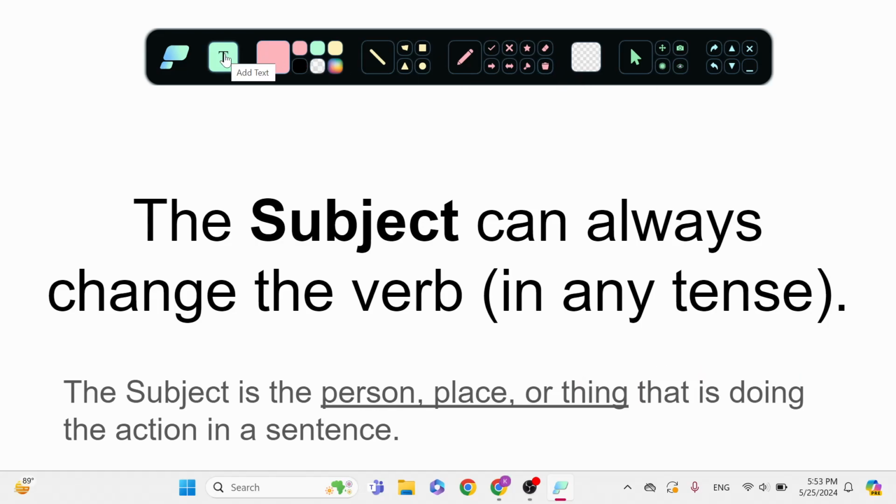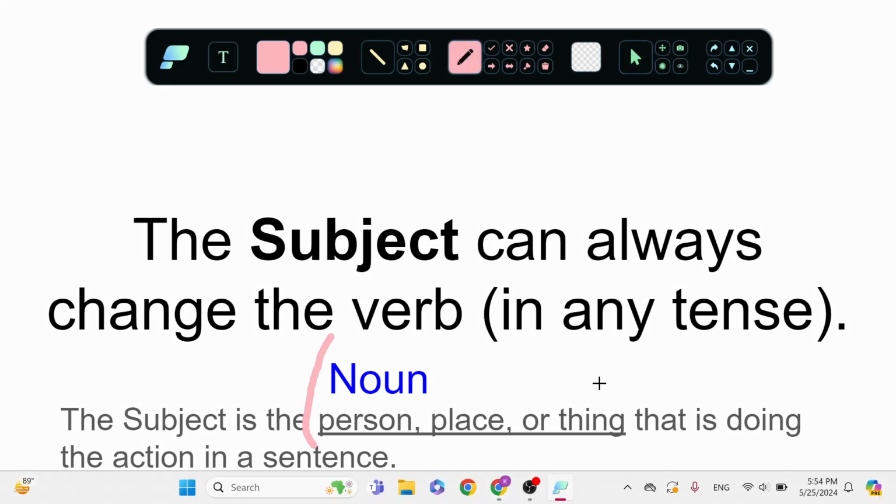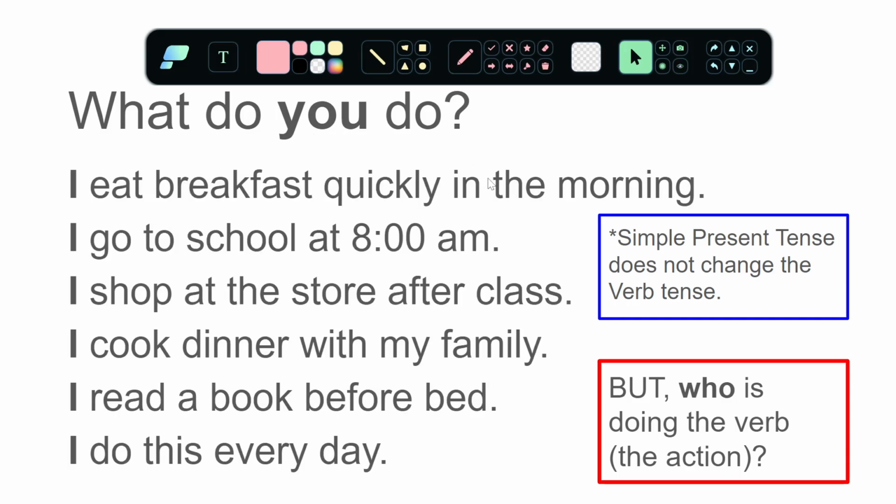And we learned before about a noun. A noun is a person, place, or thing. So if a noun is a person, place, or thing, and a subject is a person, place, or thing, the subject is always a noun. The subject is always a noun. Okay, so what do you do? Let's look at the subjects.